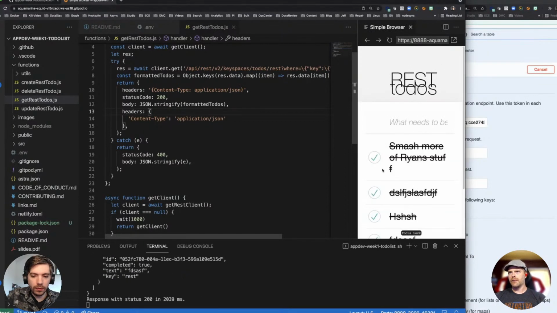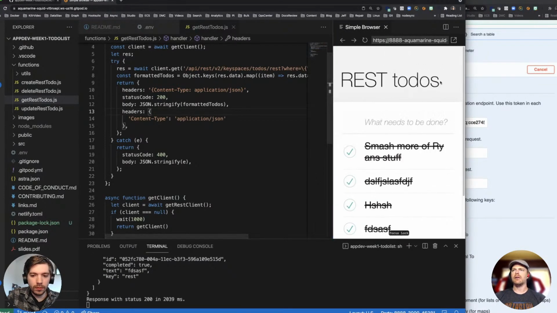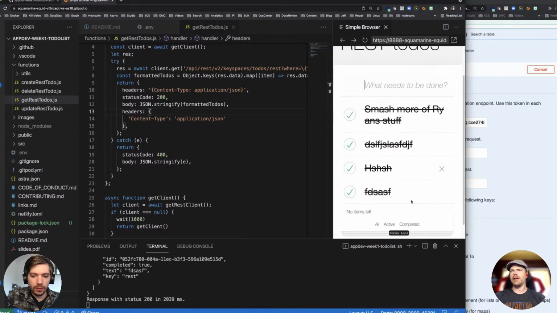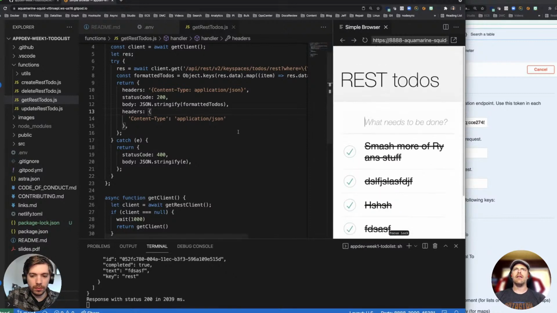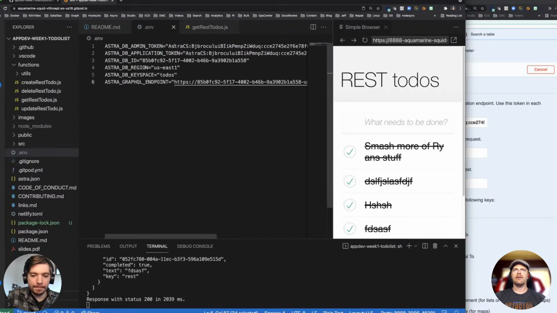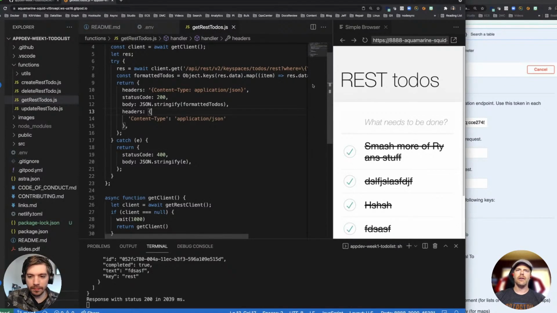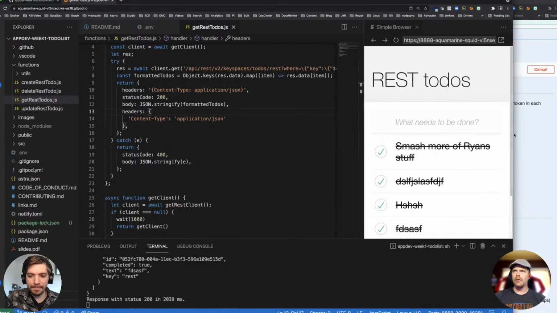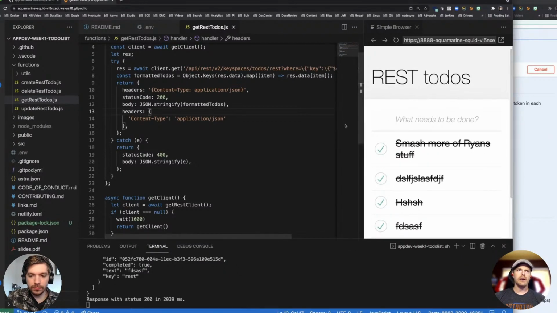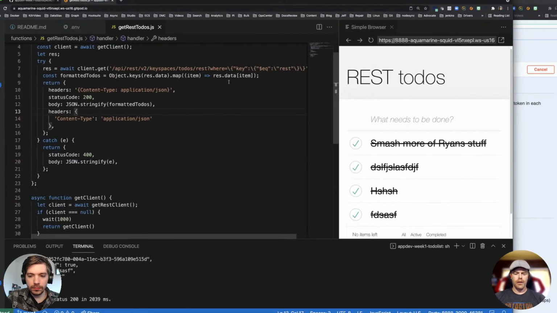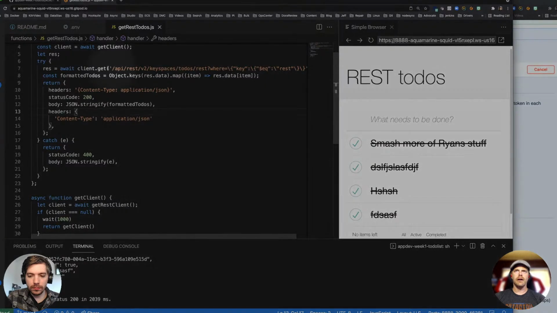Okay, so if you notice, I have a to-do app here, and I have a set of to-dos that are coming from the database, right? And again, these are coming from the credentials that we got from the Astra setup tool. Again, you'll do that part of the homework. But here's really what I want to point out. Notice this. Let me open this up a little bit. I'll just close this off so we can see it. Here we go. Check out this right here.